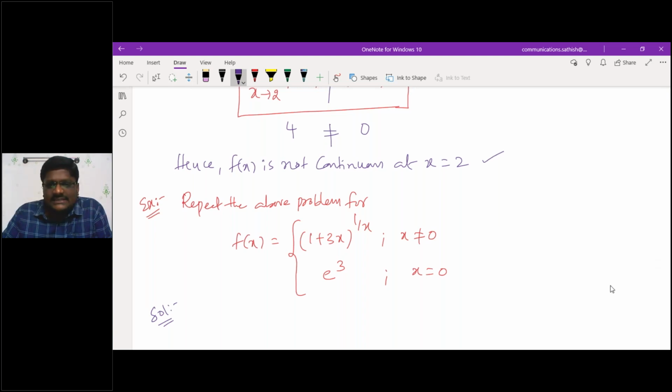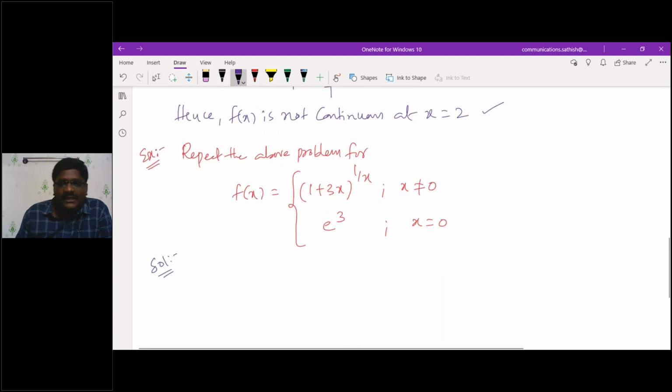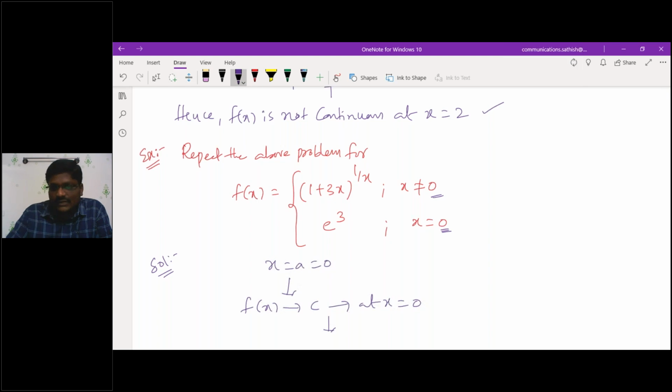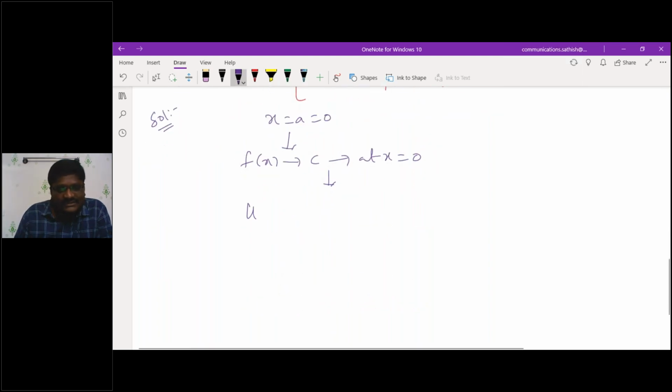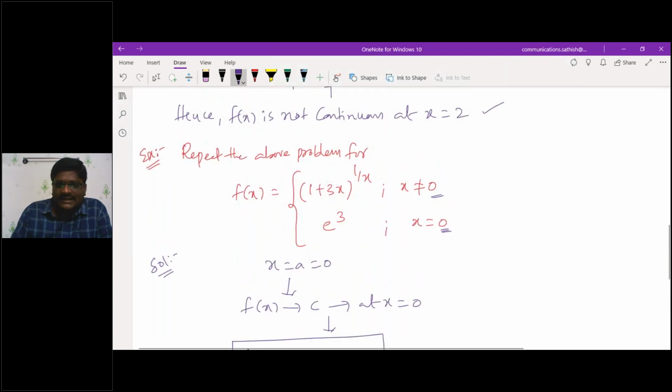If I see the given point, what is the point I mentioned in this problem? If you clearly observe, the point is x is equal to 0, so that is x is equal to a, which is equal to 0. If I want to call f of x continuous at x is equal to 0, then it must satisfy what? The limit as x tends to 0 of f of x is equal to f of 0. If it satisfies this, then I can call the given function f of x continuous. If you observe here, at x is equal to 0, this value will be e power 3.